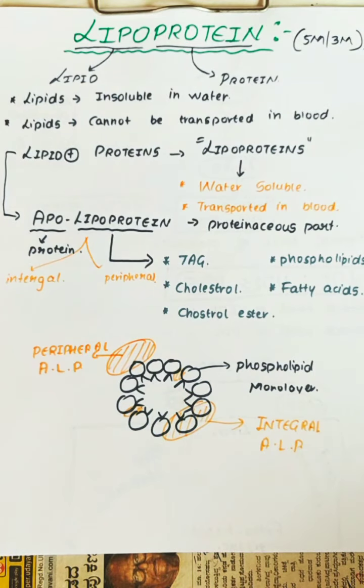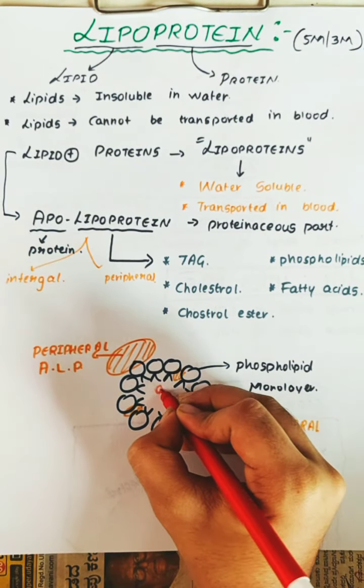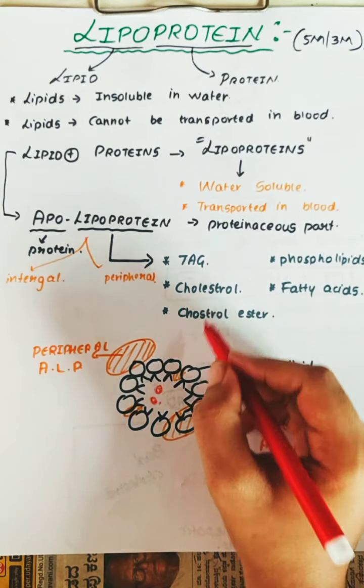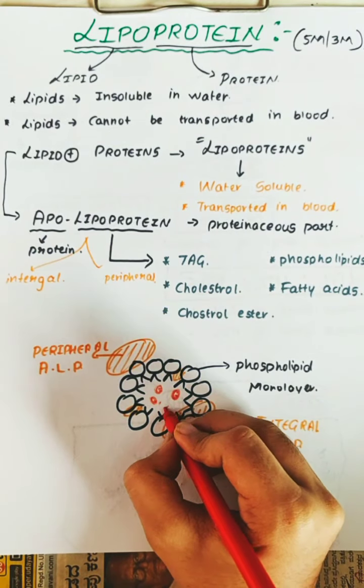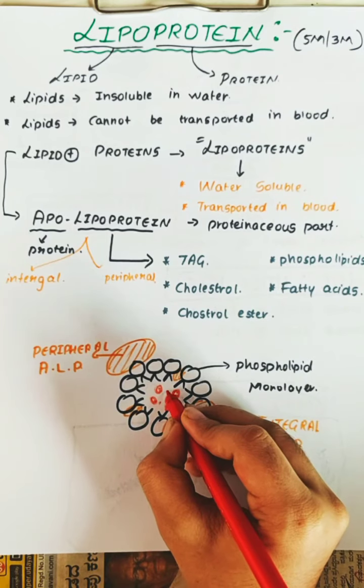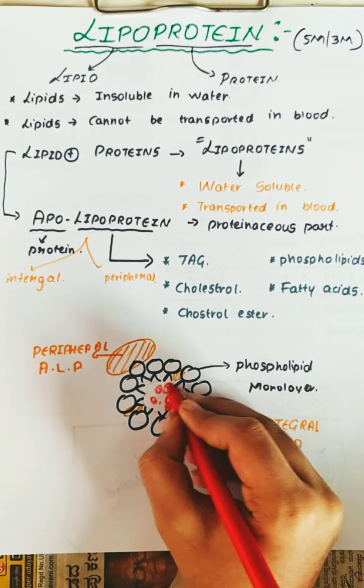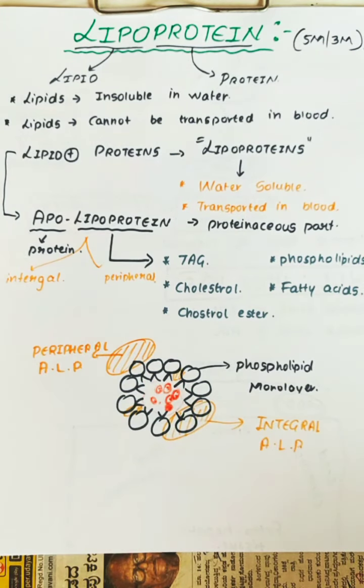So inside these structures there will be all the substances: TAG, cholesterol esters, fatty acids, phospholipids, everything will be present inside the lipoprotein structure.